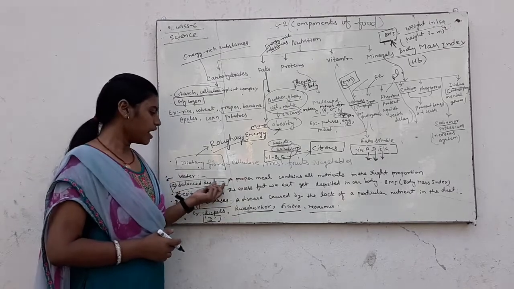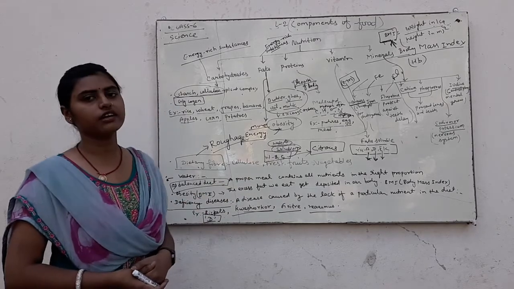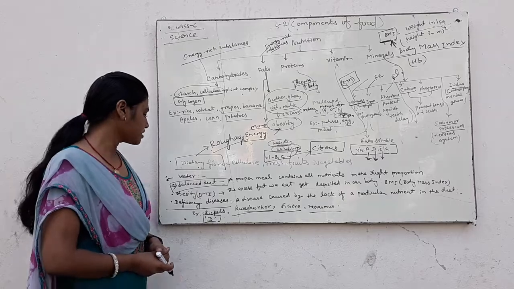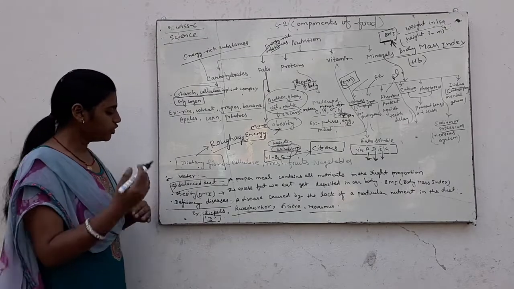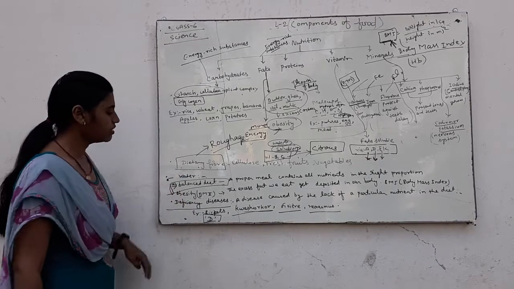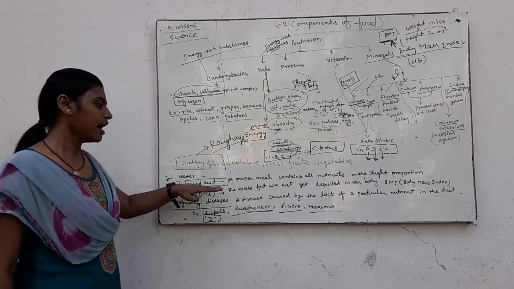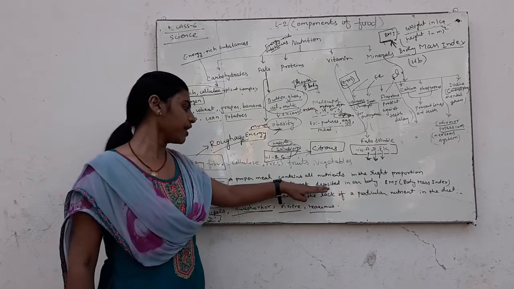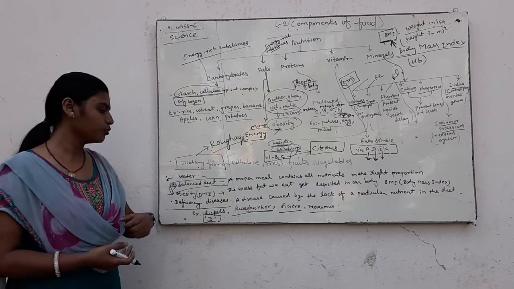If we take extra fats, we suffer from a disease, obesity, the excess fats deposited in our body.